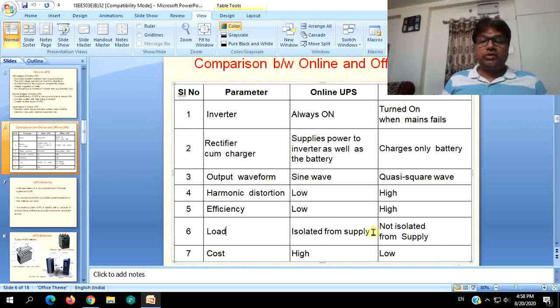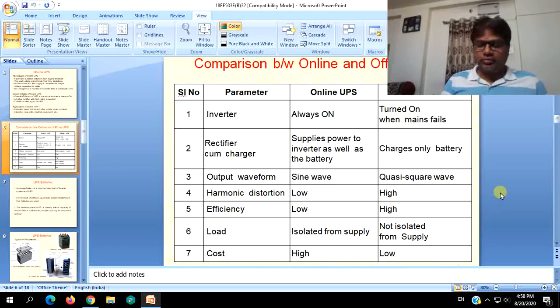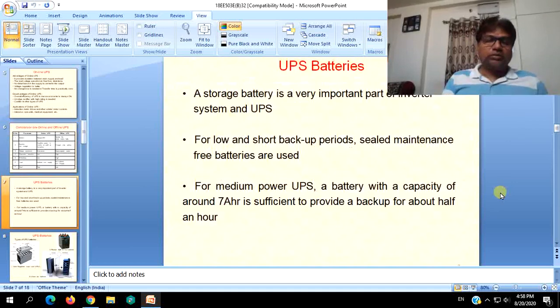Load is isolated from the supply in case of online UPS, which is a very great advantage. In case of offline UPS, it is not provided. Cost is high for online UPS, but for offline UPS, it is comparatively low when compared to online UPS. So that was the comparison between online and offline UPS.